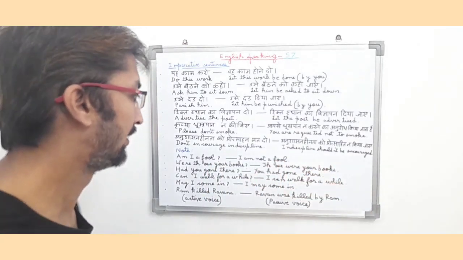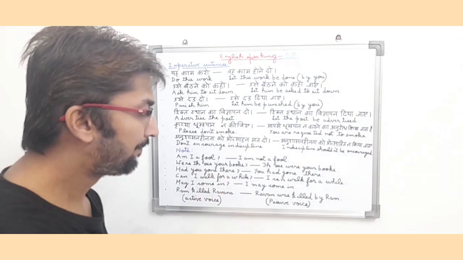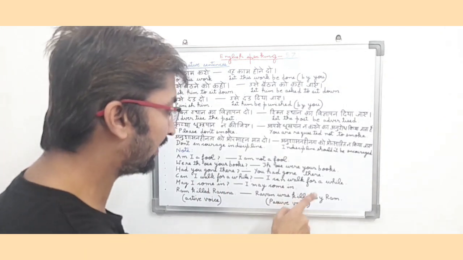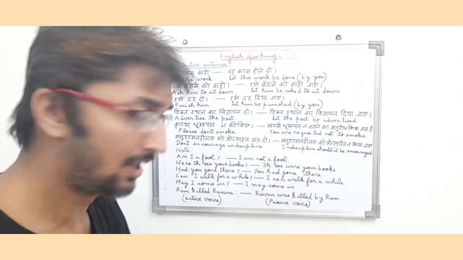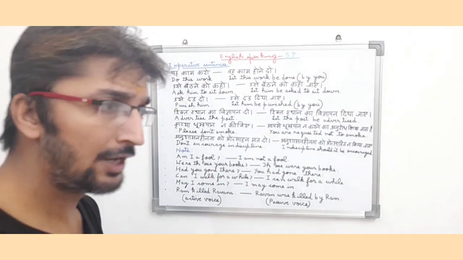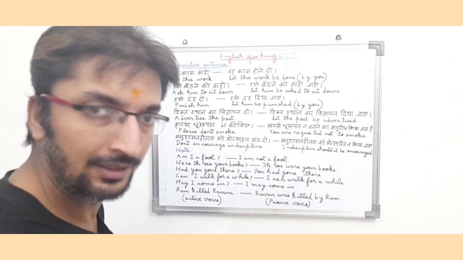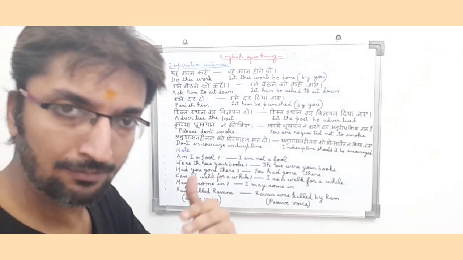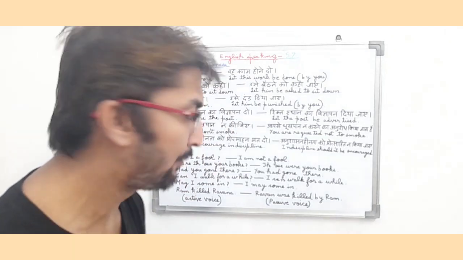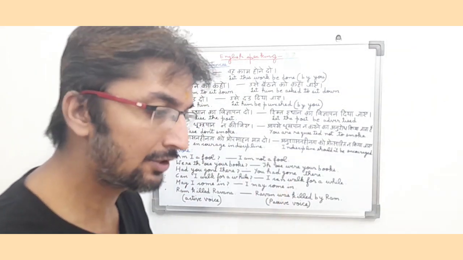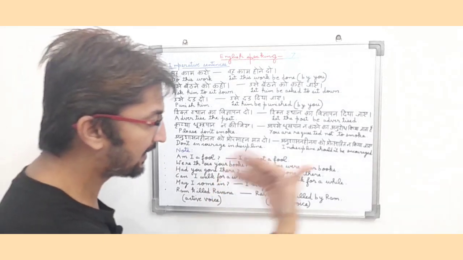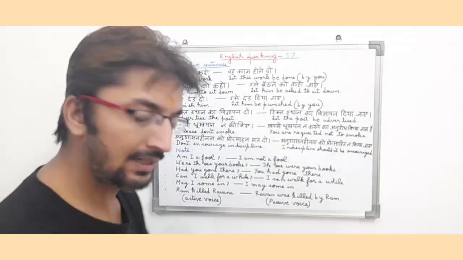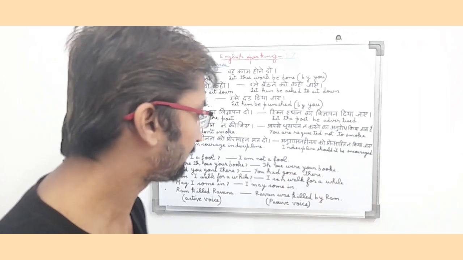It was a negative sentence, interrogative type sentence, it became a negative sentence in present. It was in past. Had you gone there? So in English it means you had gone there. So this is also an interrogative type question and it is also a past tense because they are asking had you gone there, मतलब तुम क्या वहाँ पर गए थे? So in a normal sentence it will become you had gone there, means तुम वहाँ पर गए थे. So it was past tense interrogative, now it became past tense in a positive way.